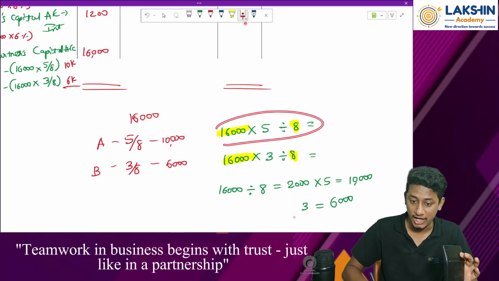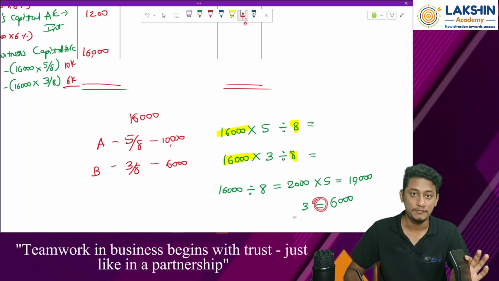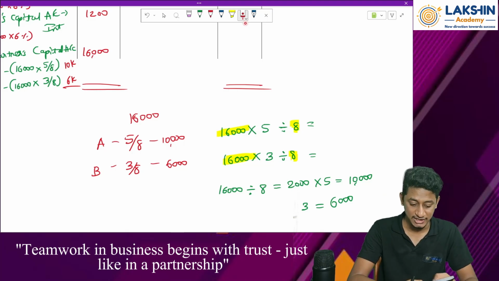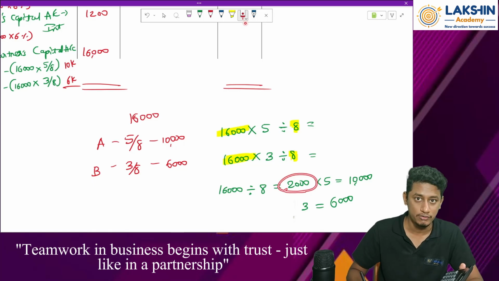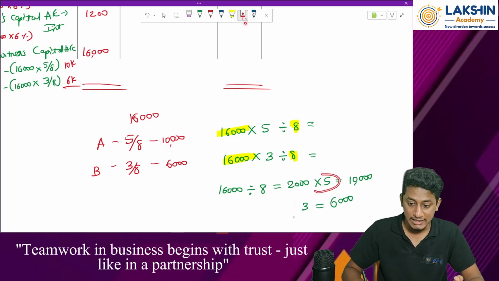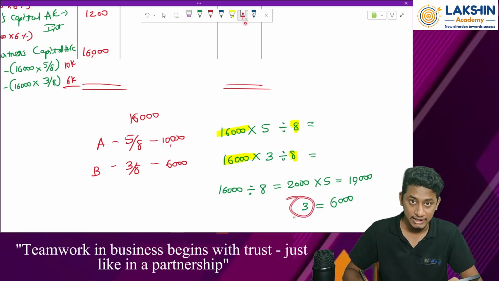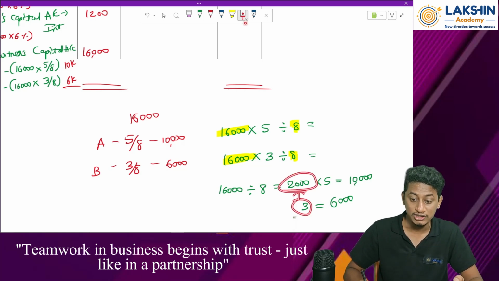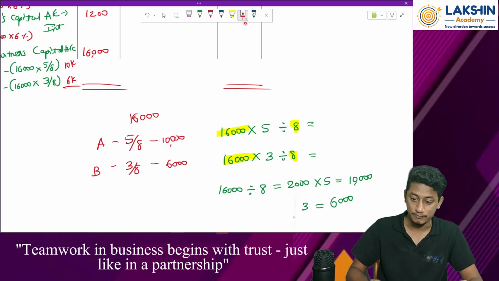Rather than doing this 2 times, what did I do? 16,000 by 8 into 5, 3. That's it. And just press the equal. So basically what happens is, whenever you type 16,000 divided by 8 and press equals to, this 2,000 will become a constant over here. Then you press multiplied by 5 equals to, it will multiply it with 5 directly and give you the answer. Then once you press 3, simple, don't press any multiplication, just press 3. It will remember that I should multiply 3 with 2,000, because you have pressed equals to, so it remembers 2,000 before. So press 3 and press equals to, you will get 6,000 in your calculator.